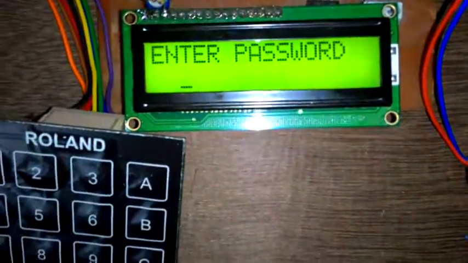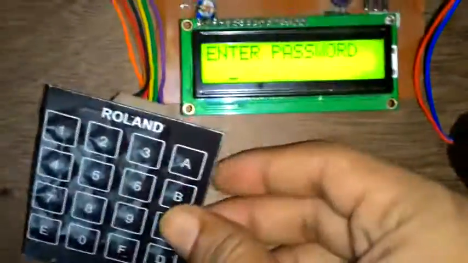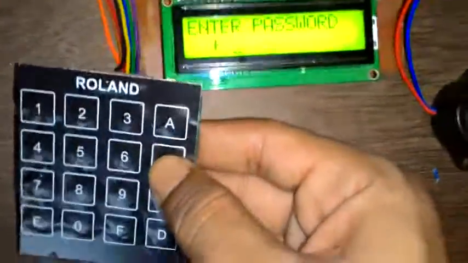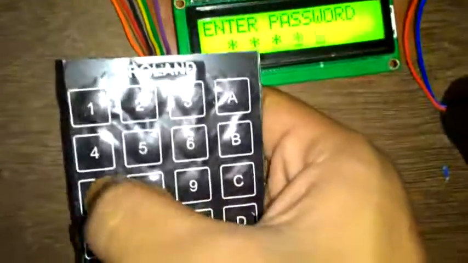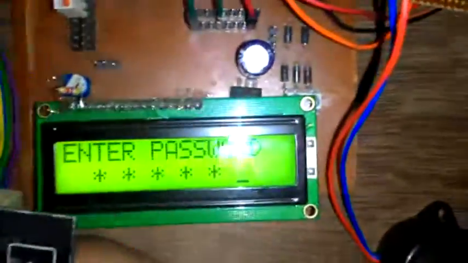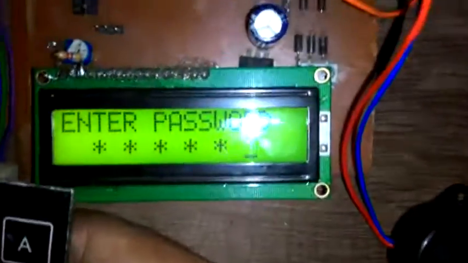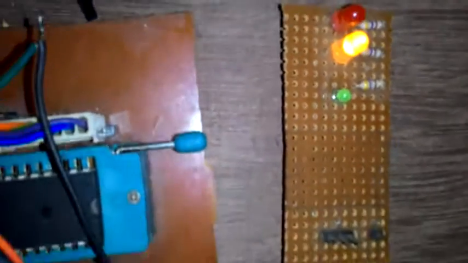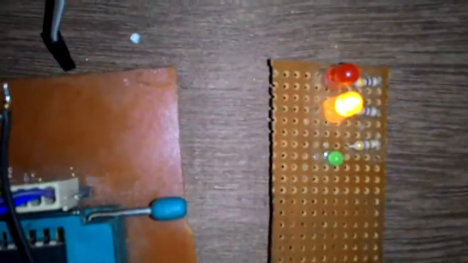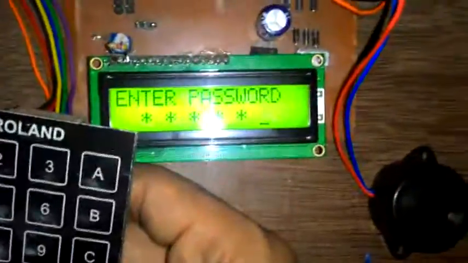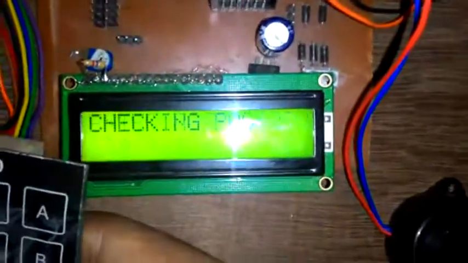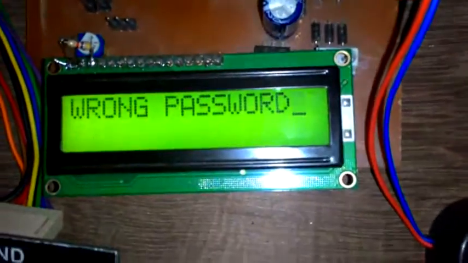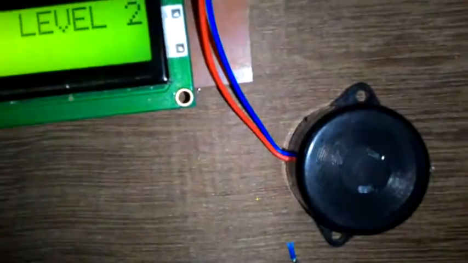Then again for security level 2 we have to enter the password. So security level 2 password is B 9 8 7 6 and 5. So if I press this, then LED indication will be green if my password is correct, and if my password is wrong, then red LED will be in on condition and buzzer also buzz. So if I press wrong password, like if I press 9 here, okay, so checking password, wrong password, and red LED will be in on condition and buzzer also buzz.